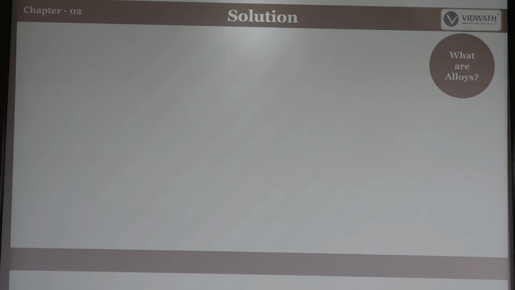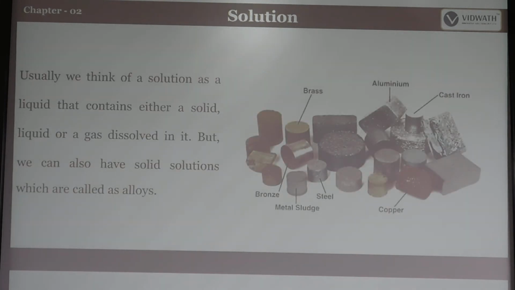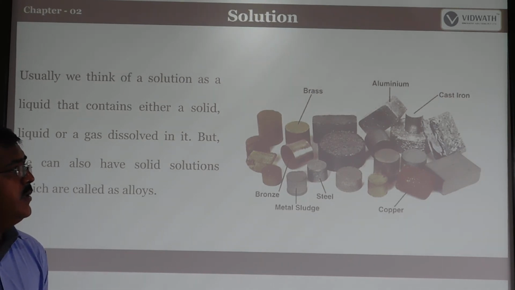So next one is alloys. What is the meaning of alloys? If you observe any metals, for example brass, aluminium, cast iron, you can see them in your home. They are used for decorative purposes, furniture, or in doors. Aluminium is used in kitchen utensils. They are made up of metals, copper also.